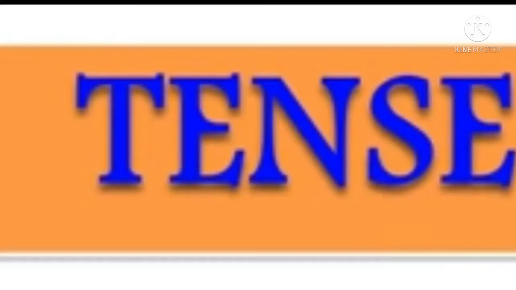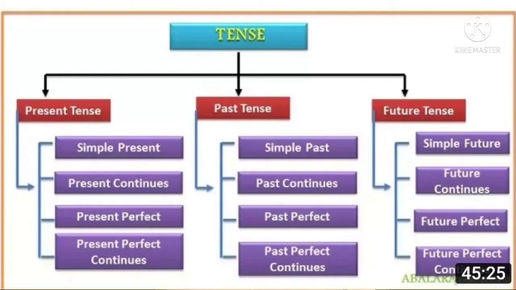Next we will see the tense forms. All of you know tense, you have learned already. There are three tense forms: present tense, past tense, and future tense, and each tense has four divisions.